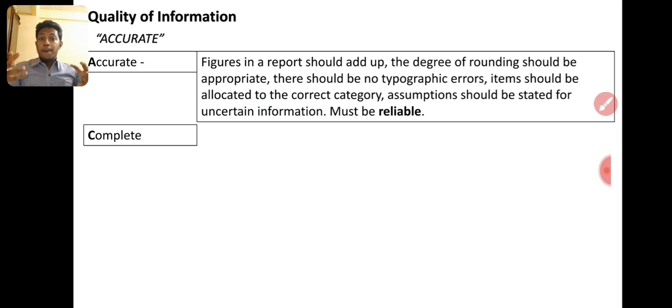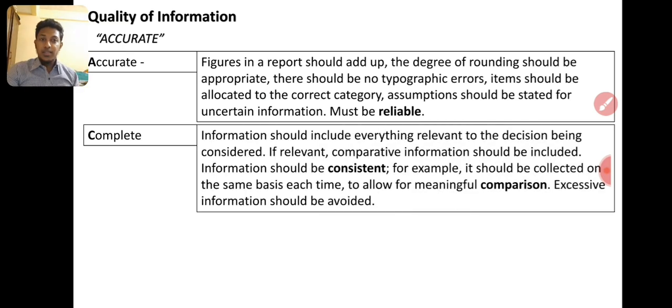Completeness means we should not miss any information. It is not an error, but we can miss information. For example, in one classroom we took 30 students. Sometimes two students have gone outside, to the canteen or to the bathroom. So we don't know; it is not complete. We researched only 28 students and missed 2 students. That is completeness, right? Information should include everything relevant to the decision being considered.